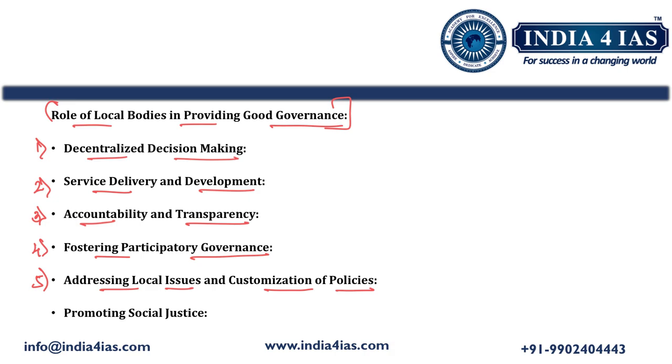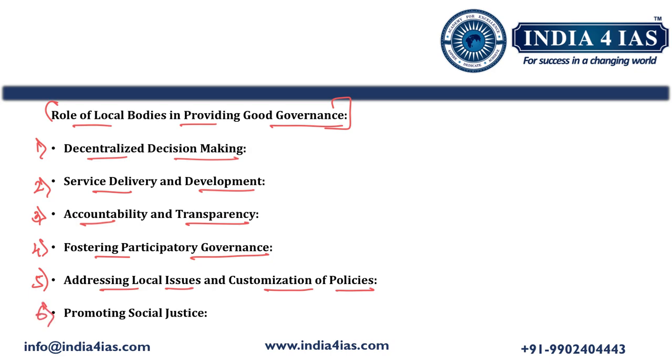Then the fifth role is addressing local issues and customization of policies. Local bodies are better equipped to understand the unique challenges of their communities, whether it is managing agricultural issues in rural areas or urban planning in cities. Local bodies can customize solutions that are tailored to meet specific local needs, making governance more effective.